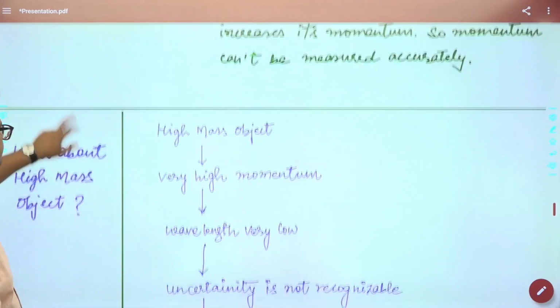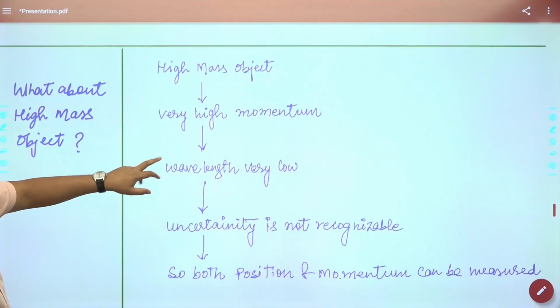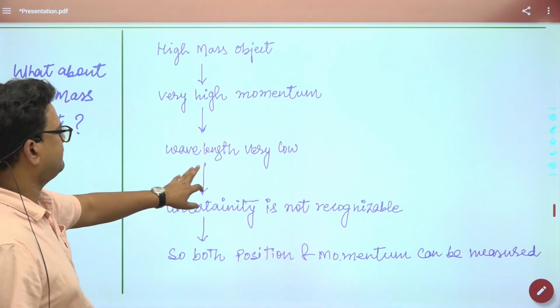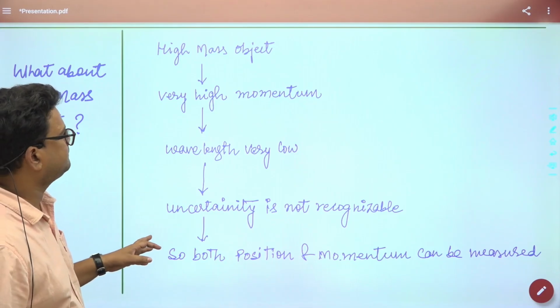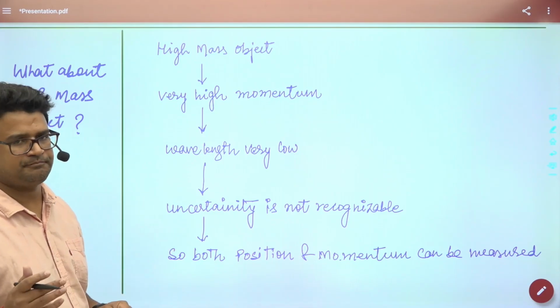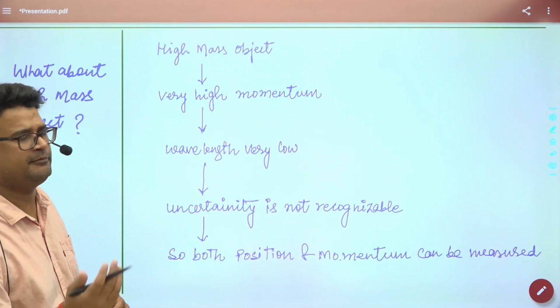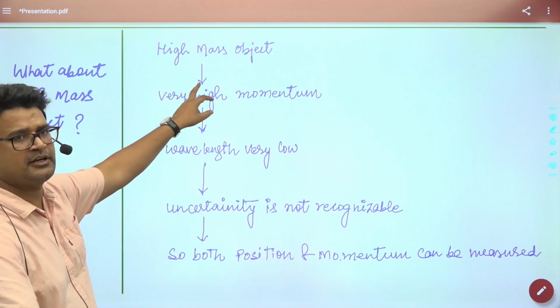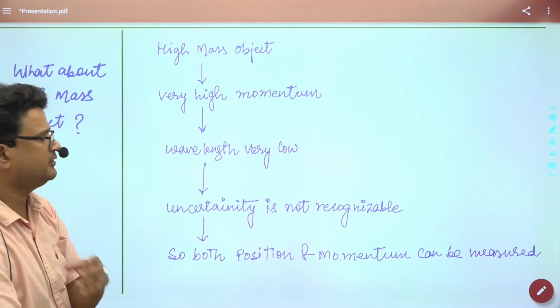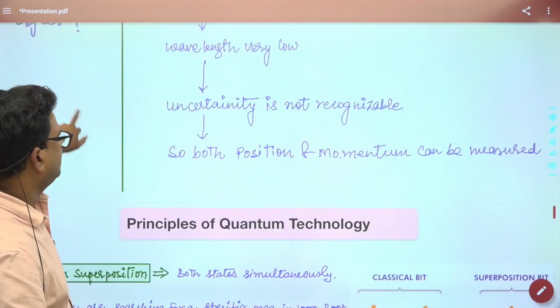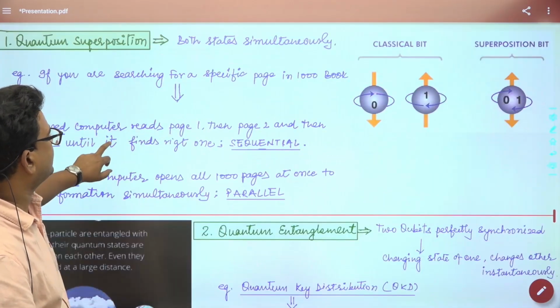Simple. High mass objects, I already told you, have very high momentum. Suppose you are cycling, and by knowing the speed, the further position can be identified. So with high mass objects, it is one thing, but with low mass objects or subatomic particles, it is different.